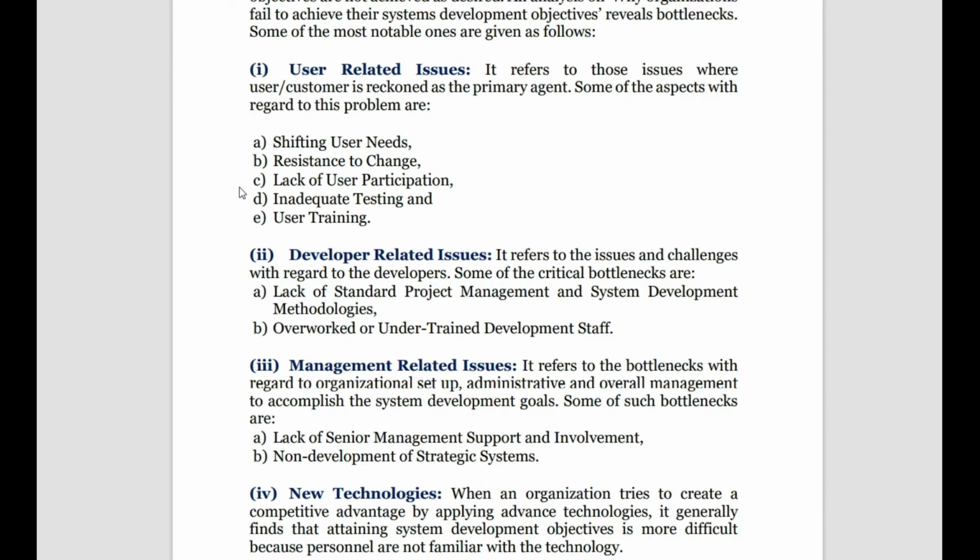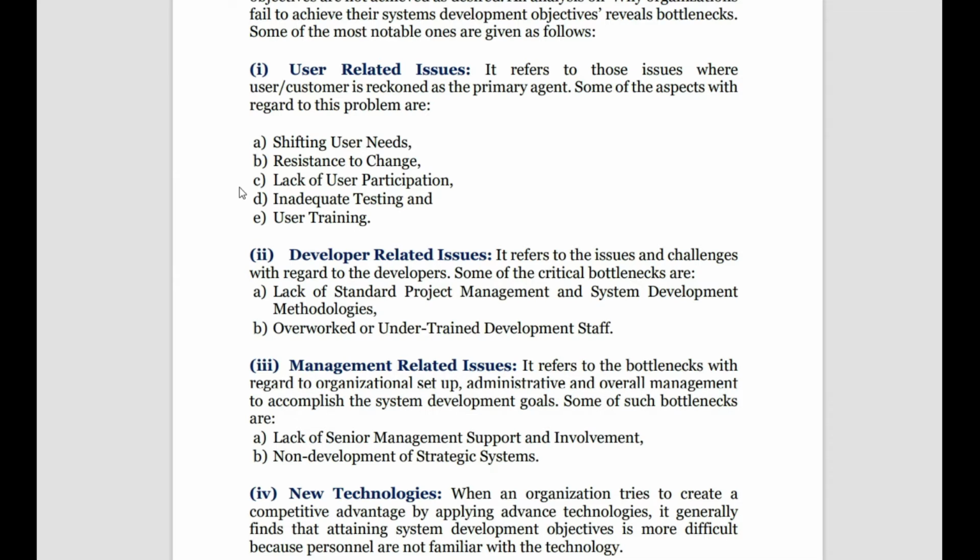In the developer issue, what will happen? There's a lack of a standard project management system. So there are no proper protocols maintained by the developer. There is no proper system development methodology followed by him. Then there can be overtrained workers or undertrained persons in his team.